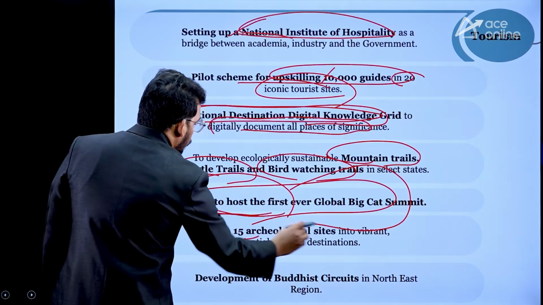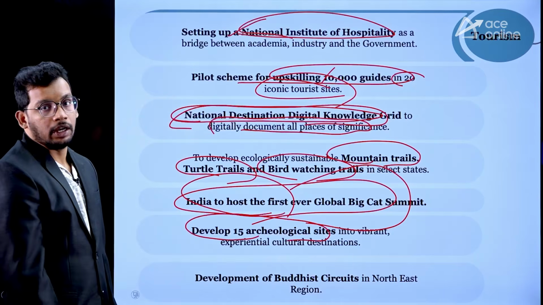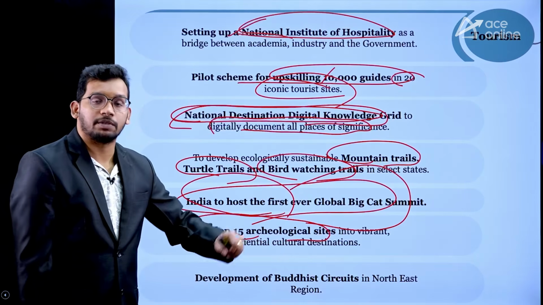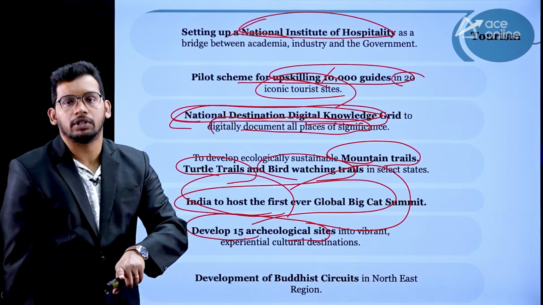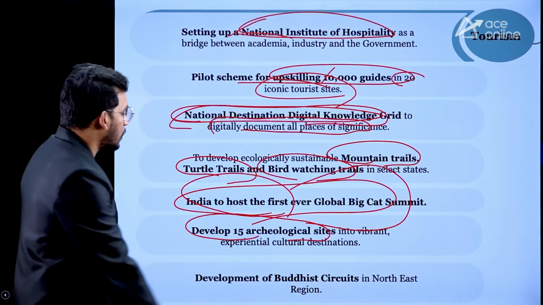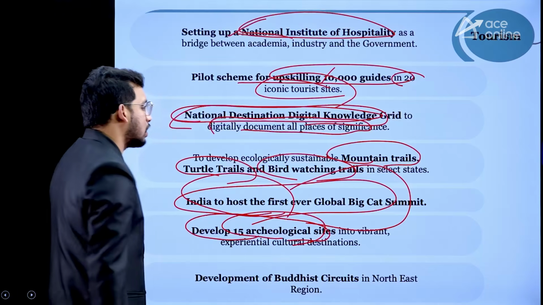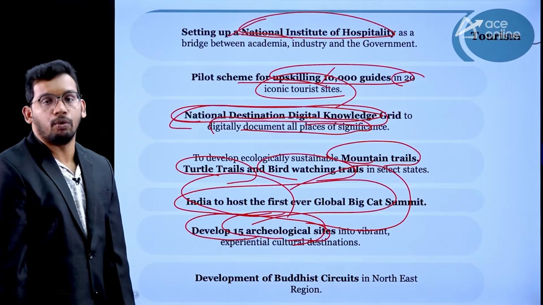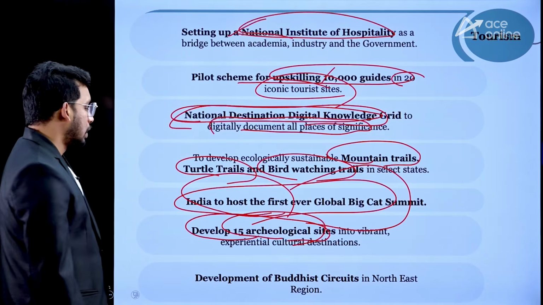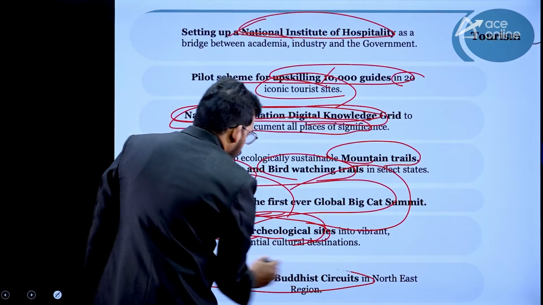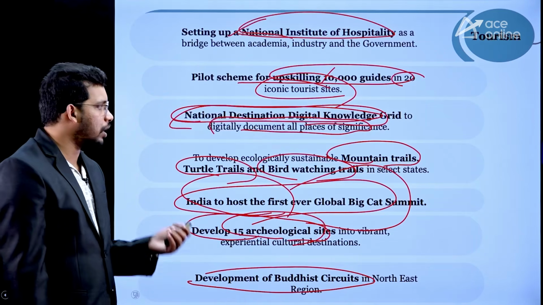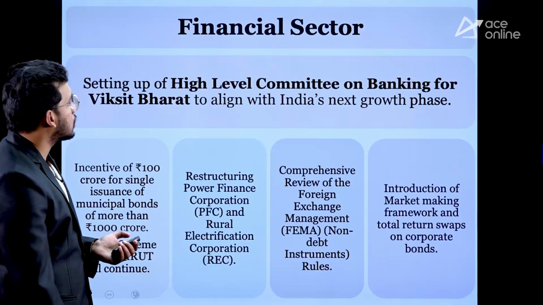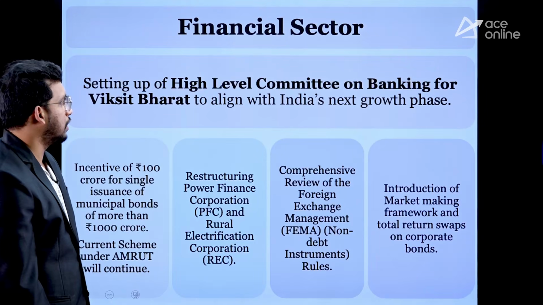Also government is going to develop 50 archaeological sites, those which are of historical significance but can also promote tourism. So government is going to develop them as vibrant and important destinations. Similarly, government is going to develop Buddhist circuits in the northeast region to promote tourism. So all these are part of the tourist activities.